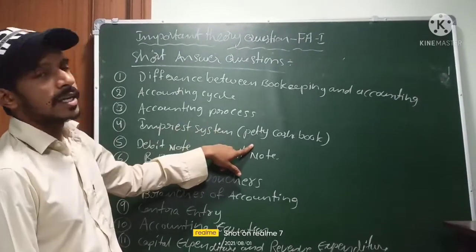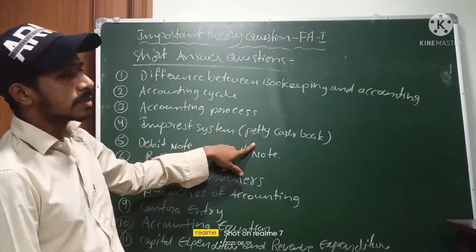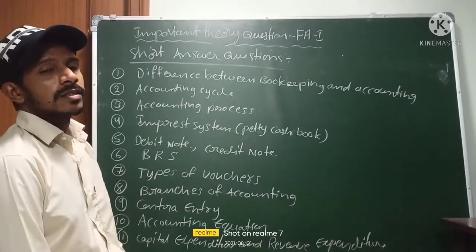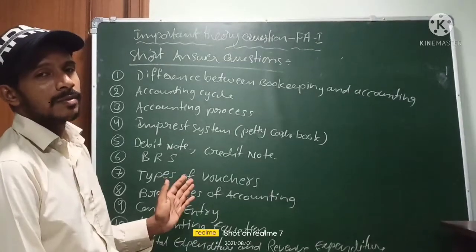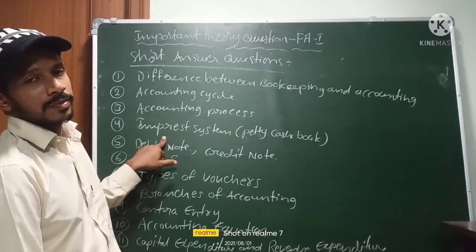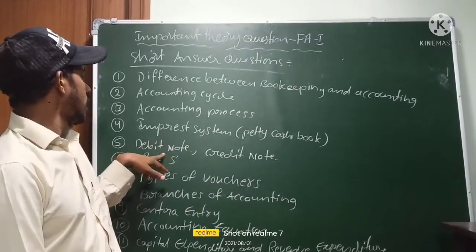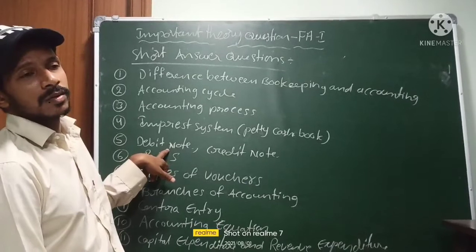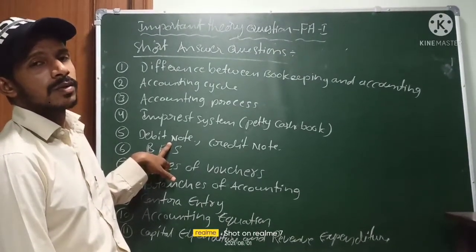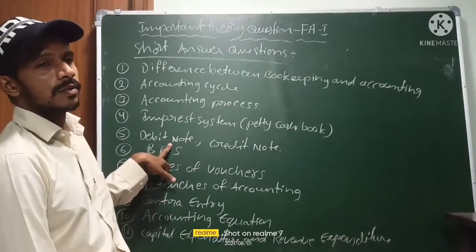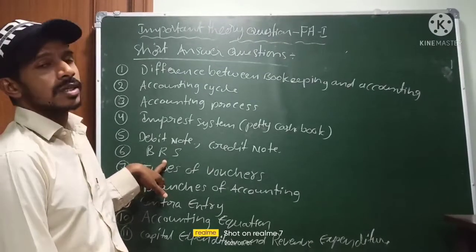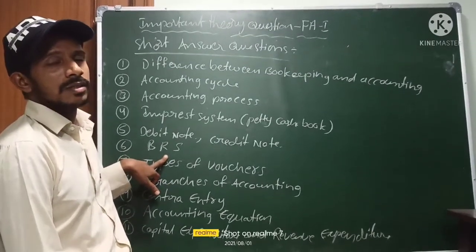It is there in the petty cash book. This imprest system is prepared by the sub cashier. The main cashier gives permission to the sub cashier to prepare this petty cash book. And next, debit note and credit note. Debit note for the purchase returns, credit note for the sales returns. So this theory we have to write. Next, sixth question is BRS, bank reconciliation statement.